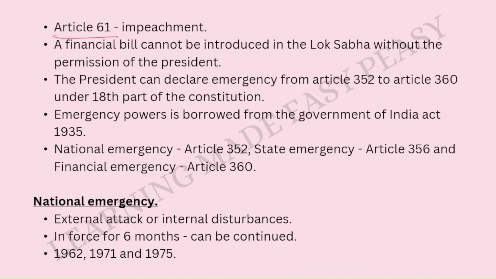Article 61 talks about the impeachment that can be carried out against the president. What is impeachment? The removal of a particular person from a public office is impeachment. So Article 61 talks about the impeachment of the president.